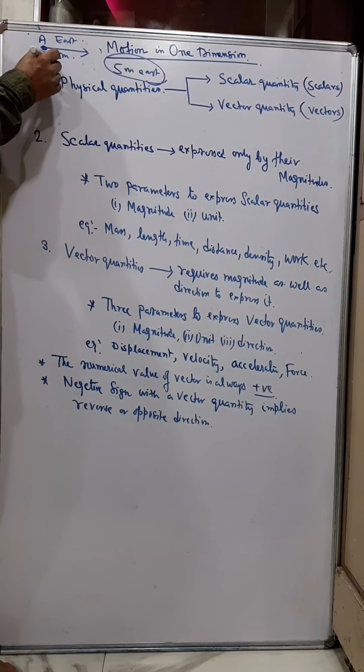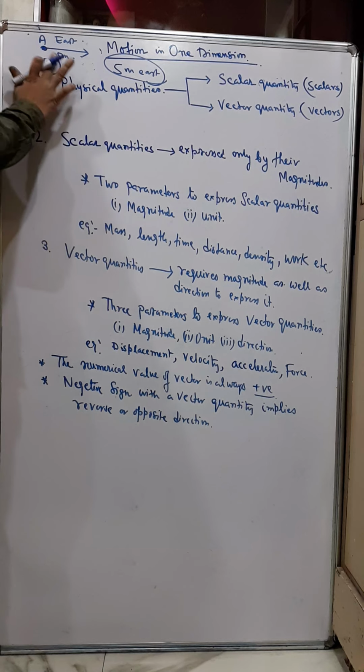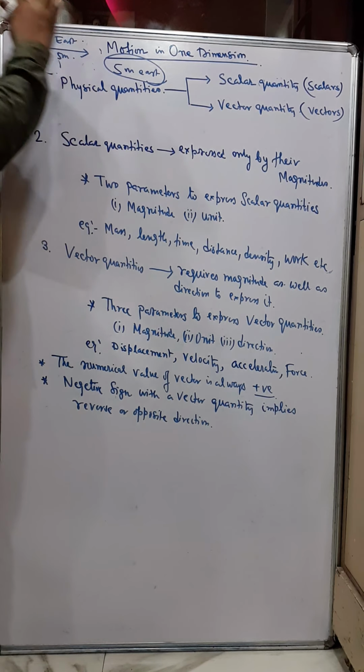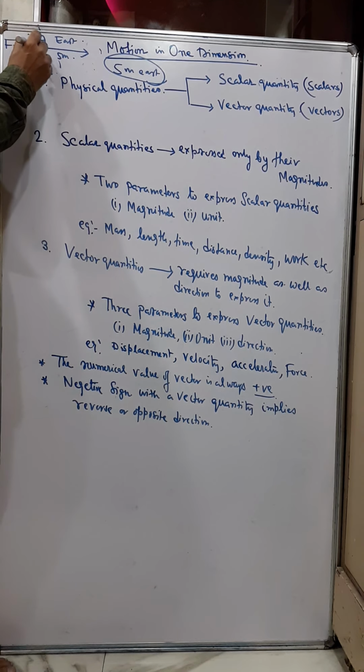So therefore, when I am applying a force to displace a body, that also should have a specific direction. For displacing this body 5 meter east, I have to use a certain force which is required, and my direction of the force has to be towards east.